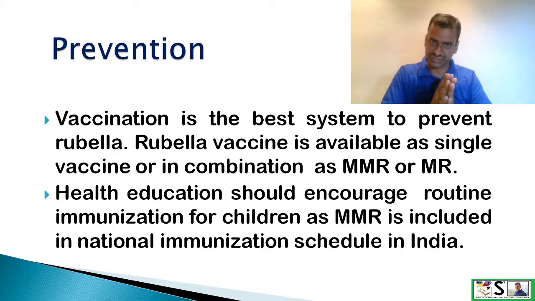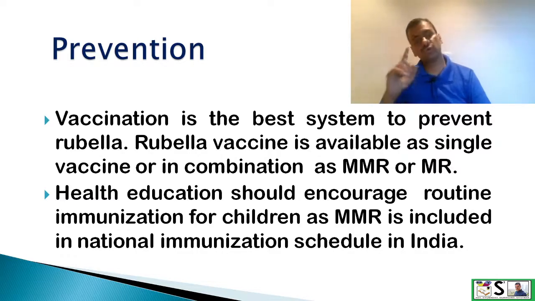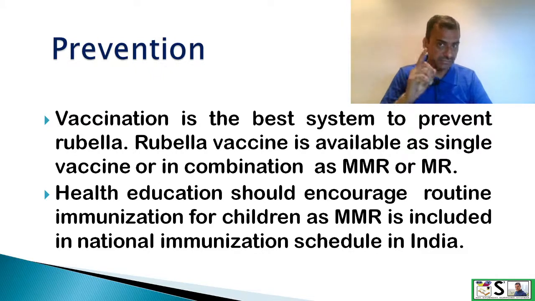In the prevention strategy, vaccination is the best system to prevent rubella. Rubella vaccine is available as a single vaccine or in combination with measles and mumps as MMR and with measles as MR. Health education should also be encouraged related to routine immunization for children, as MMR is included in the National Immunization Schedule. And again, I am stressing here, especially female children must receive MMR.